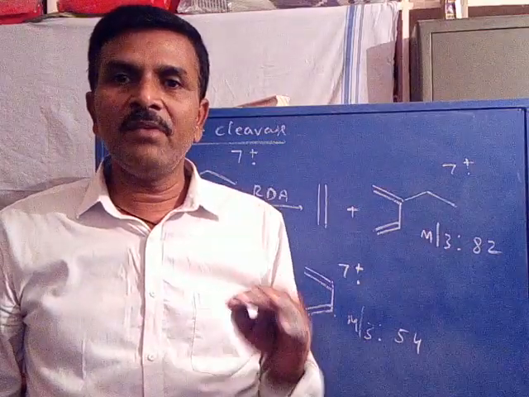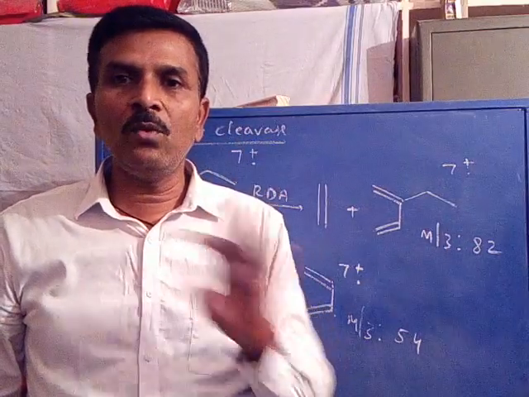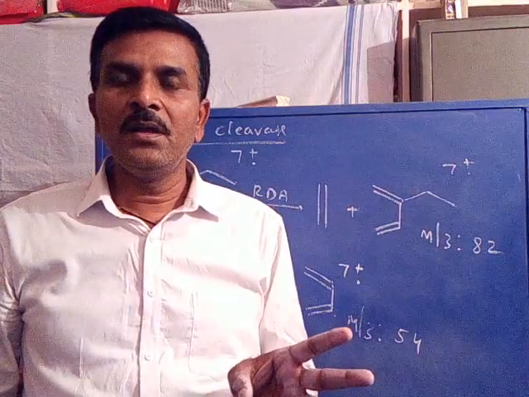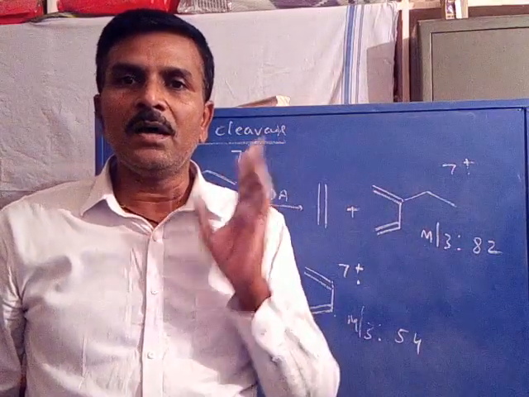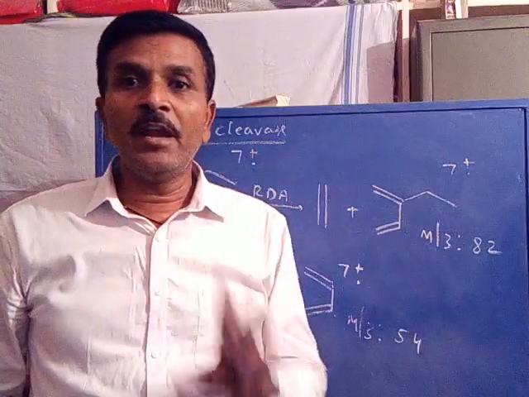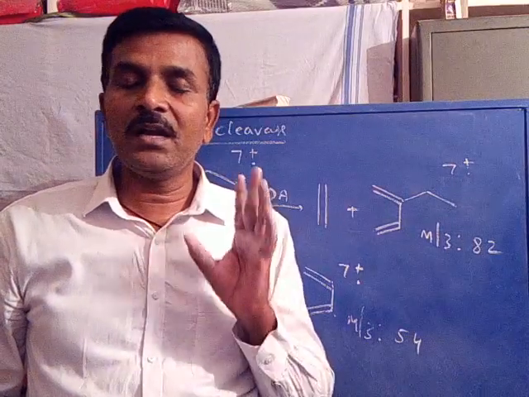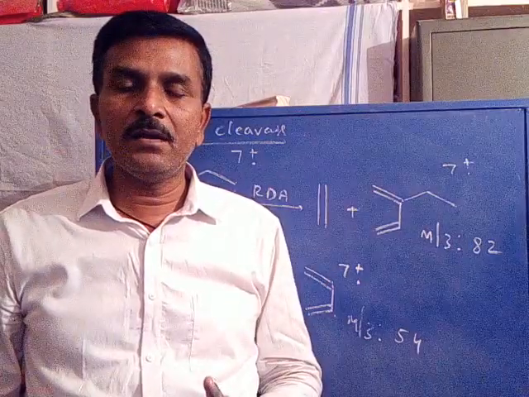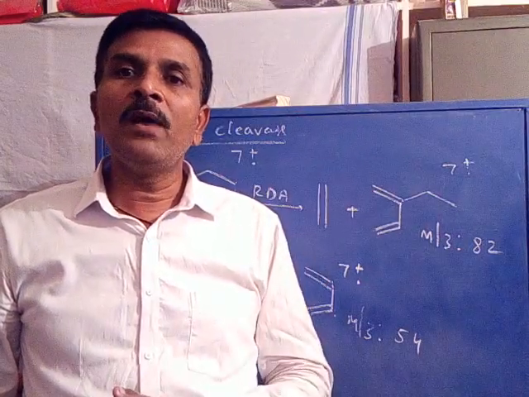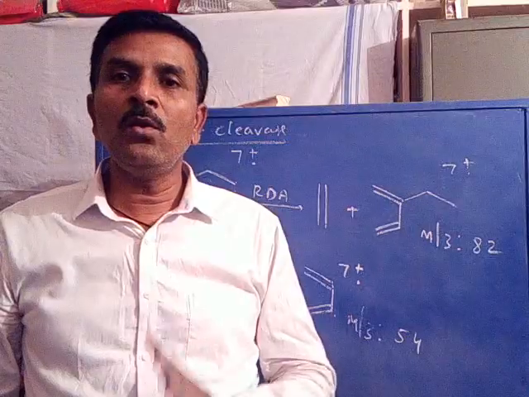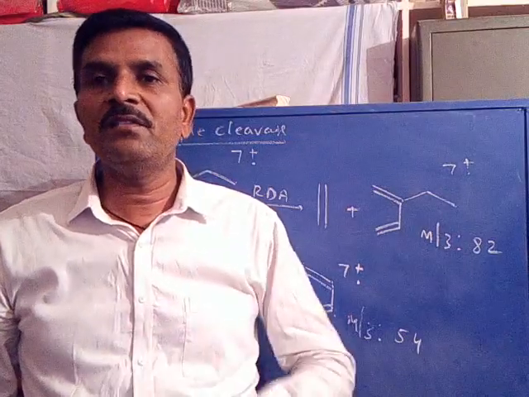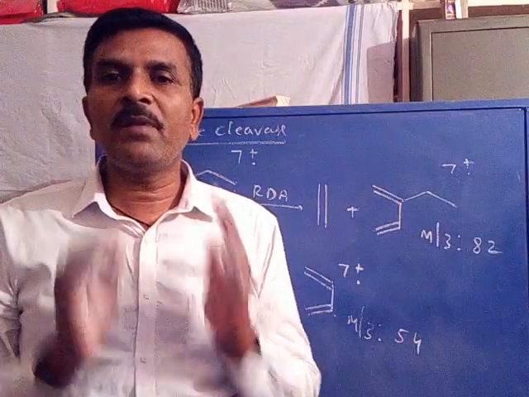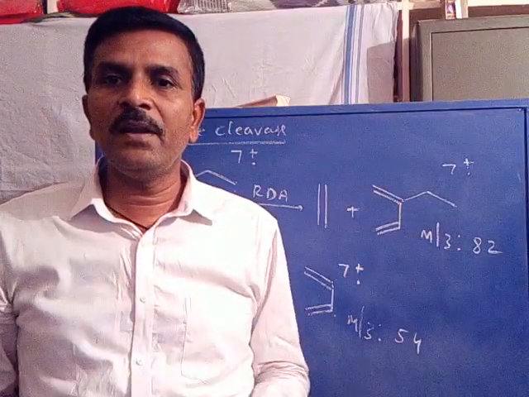So what is simple cleavage? A cleavage of only one bond, with no rearrangement, to get fragment ions is a simple cleavage. That may be heterolytic or homolytic. Homolytic may be alpha cleavage, beta cleavage, allylic, benzylic, or it may be two-bond cleavage. A simple cleavage may involve two-bond cleavage, called retro-Diels-Alder fragmentation. With this, the simple cleavage process of fragmentation is completed.